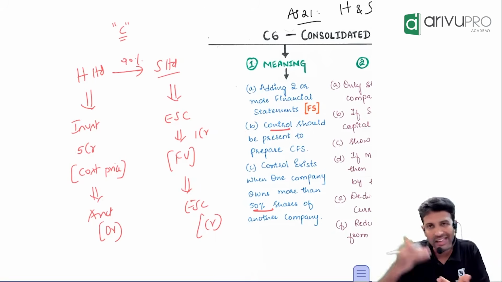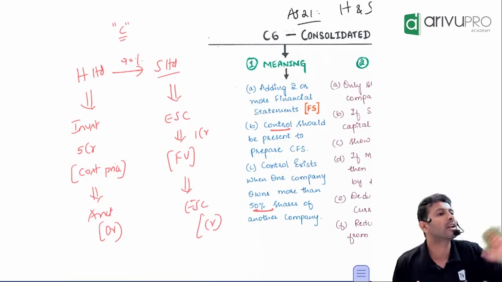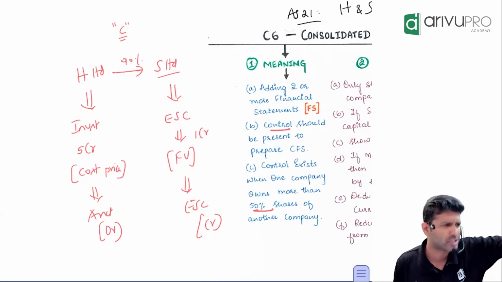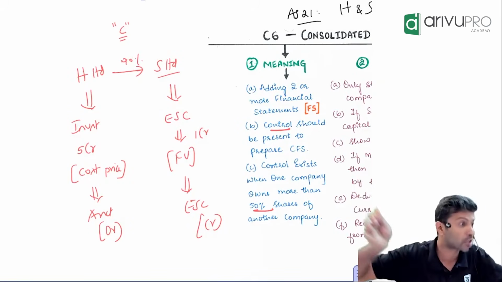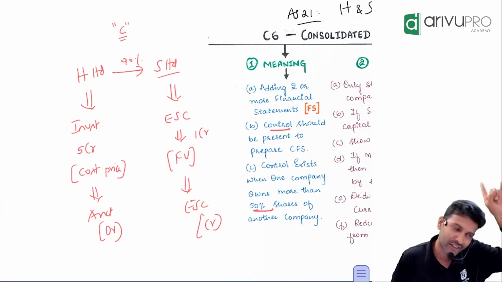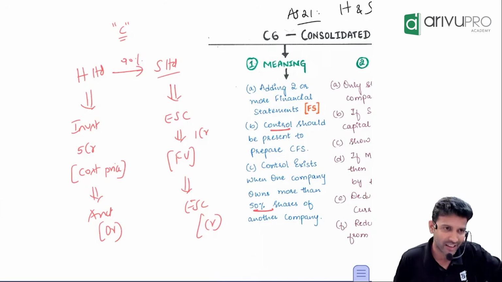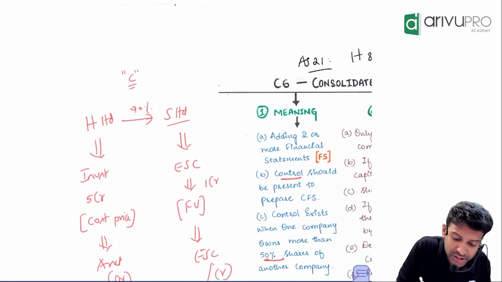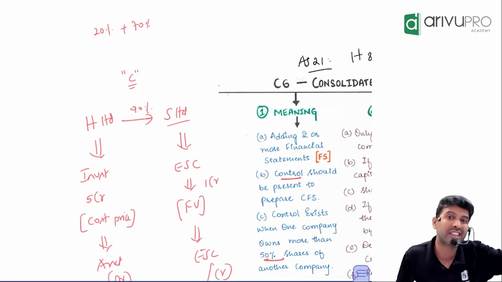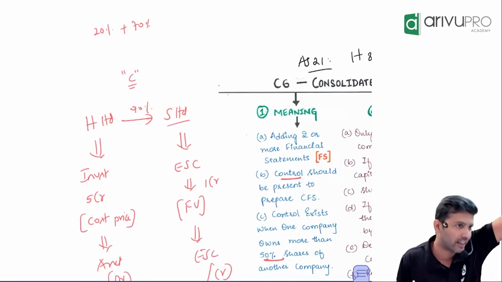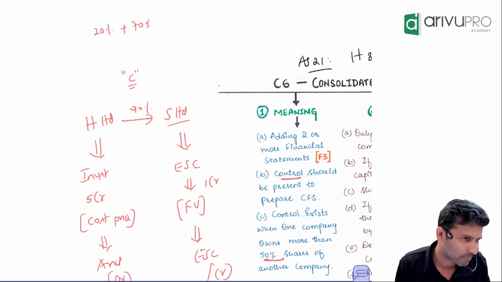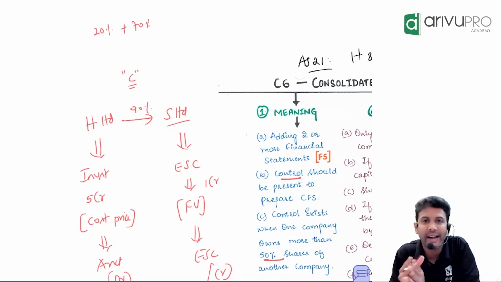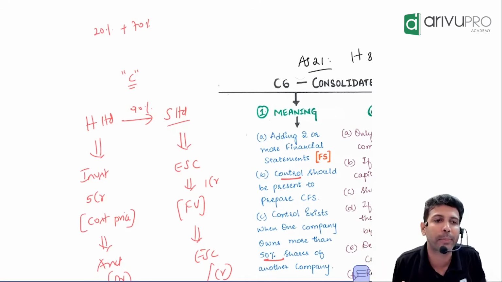So these are some of the issues that turn up in consolidation. There are many issues which we have discussed. What if the subsidiary company is outside India? If it's a foreign subsidiary, that will come at CA Final. And say you initially purchased only 20%, then you added 70%. This we call a step acquisition. That again comes in CA Final. So there are 101 issues that will come. It is not plainly adding up. There are many things we need to keep in mind.